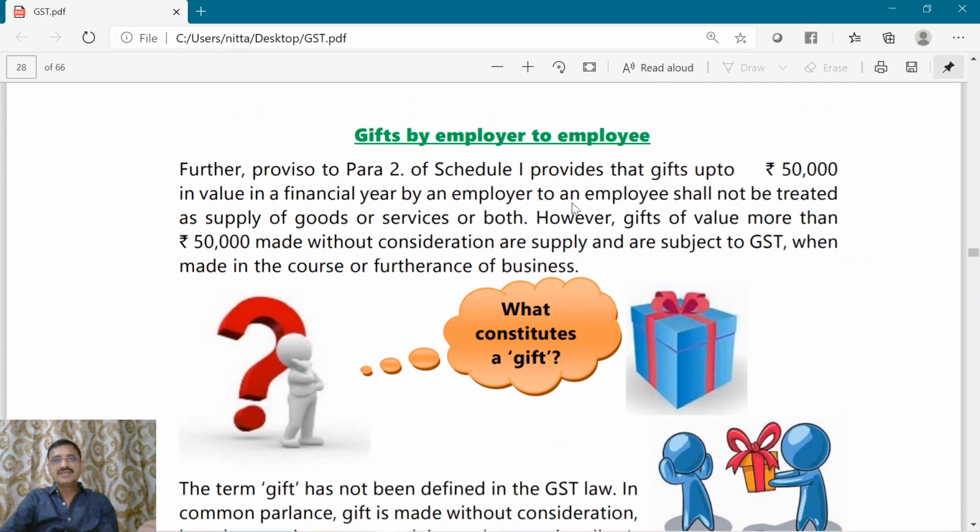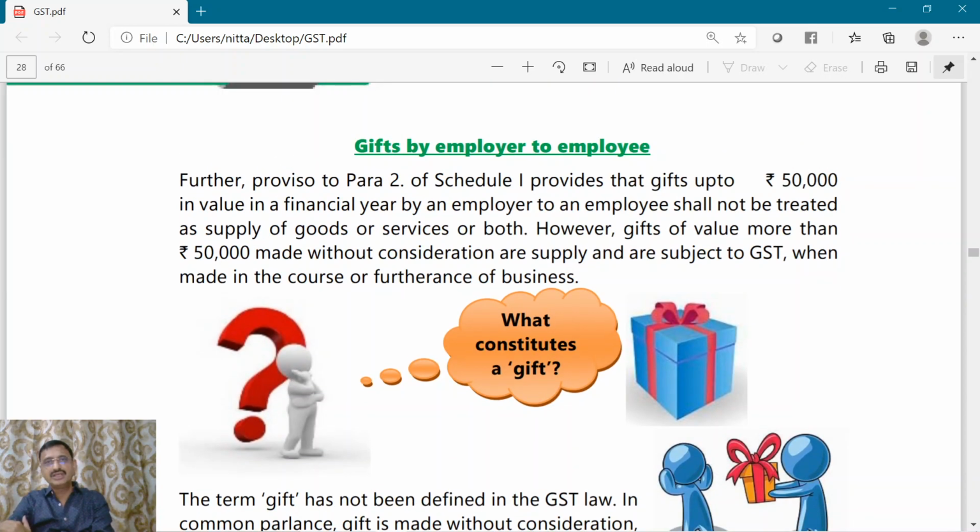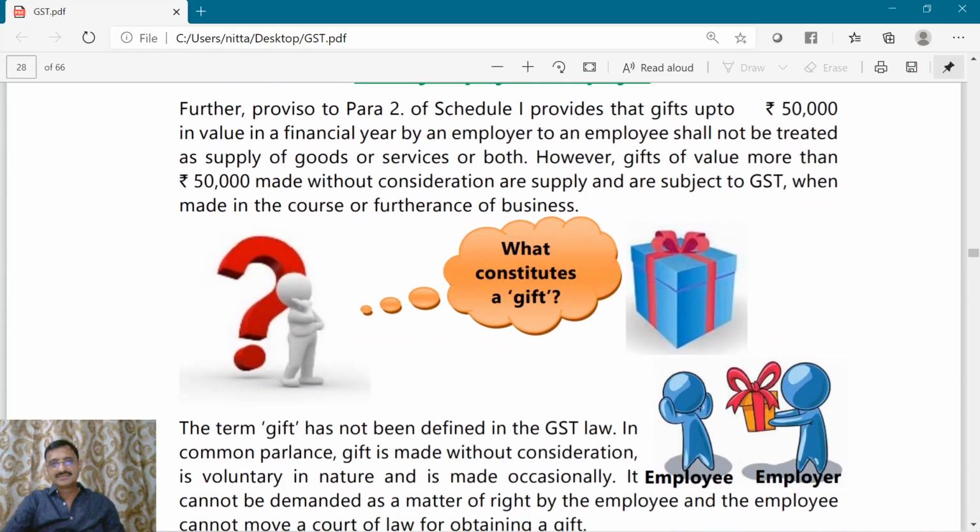What about gifts by employer to his employee? Employee, employer are related parties. Where employer gives a gift to the employee, it should be chargeable, but up to a threshold limit of 50,000 it is not chargeable as provided in Section 15 of the CGST Act. If it exceeds 50,000 rupees, it will be chargeable to tax.